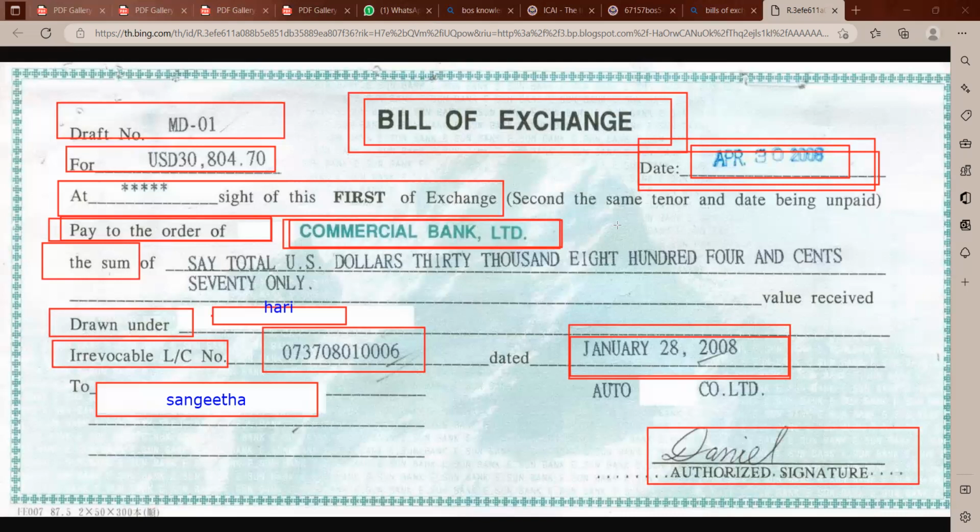In this case, you and Sangeeta. If you are giving the bill to the bank and get 97,000, you need to bear the 3,000, because after 45 days you will get 1 lakh rupees, but right now you need money in an emergency. So if you give the bill to the bank and it is discounted at 97,000 rupees, that's called the bill of exchange.